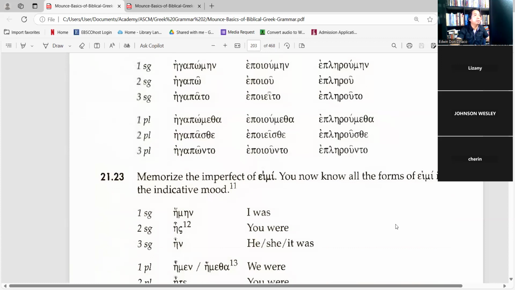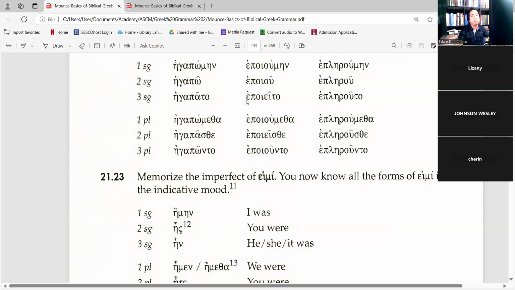And then the first person plural, egapomesa, egapaste, and then egaponto, and then epoioumesa, epoiouesthe, epoiounto, eplorometa, eplorouesthe, eplorounto.